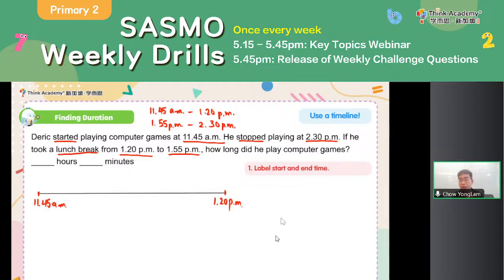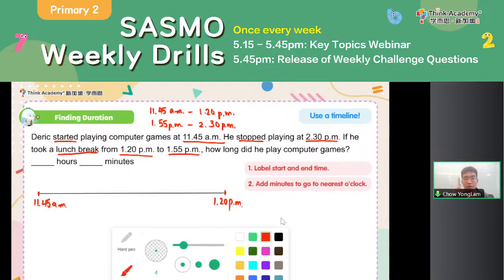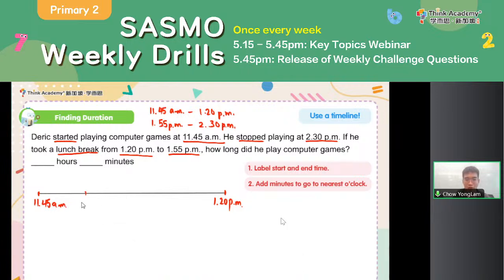Okay, we want to find out the duration for each timeline. First, from the starting point, we add the minutes to go to the nearest o'clock. So from 11:45 a.m., what is the next full o'clock you can get? Is it 11 o'clock? No, it's 12 o'clock. And this time it's 12 p.m. because we arrive at noon. Now, how many minutes is it from 11:45 to 12? You know 1 hour has 60 minutes. You can just take 60 minus 45. So 60 minus 45 will give me 15 minutes.